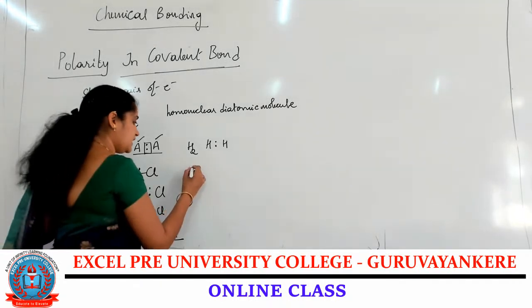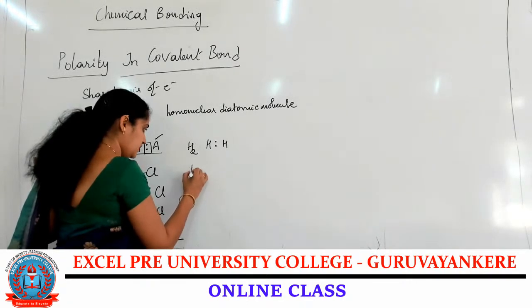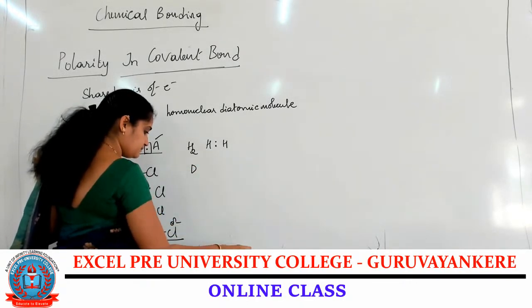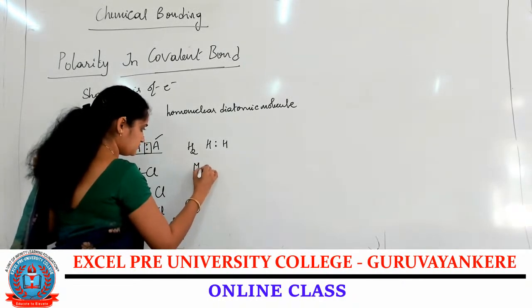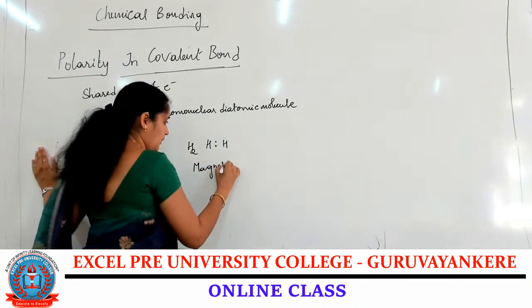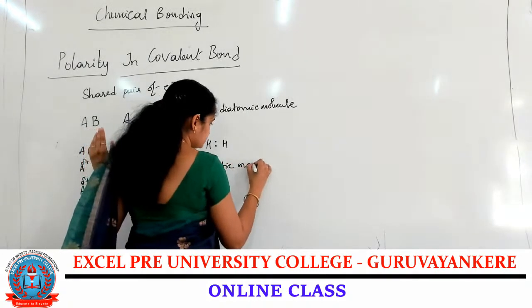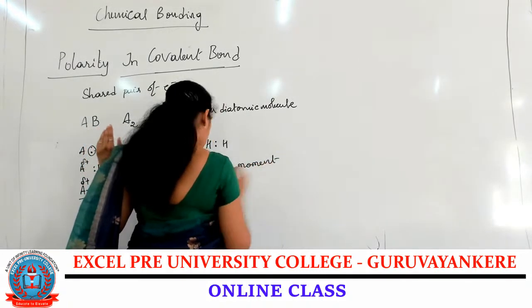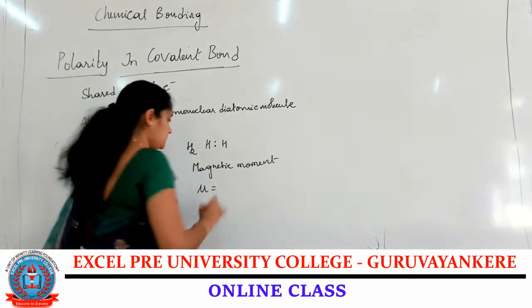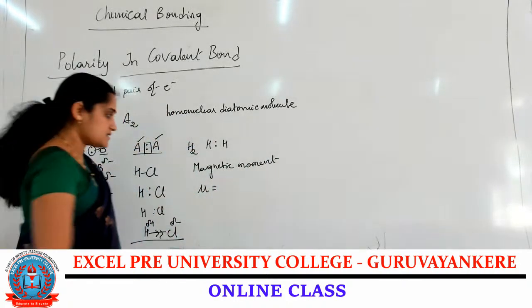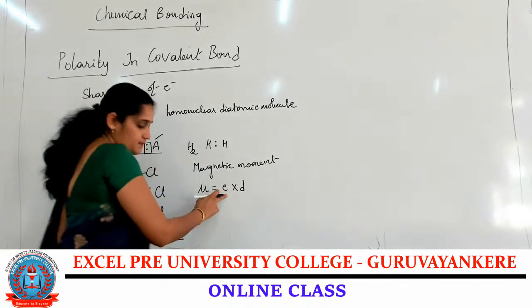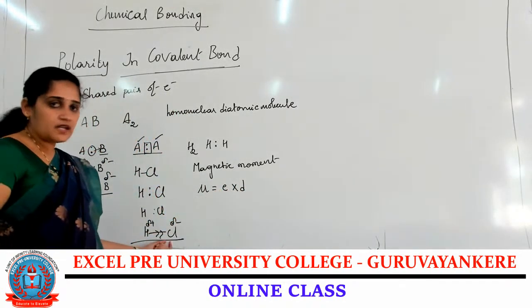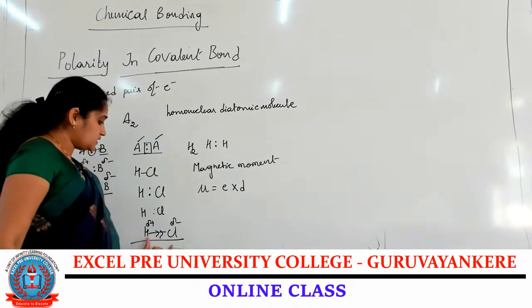That polarity can be calculated using the dipole moment. This dipole moment is represented by mu equal to e into d. e is the charge on an atom, and d is the distance between the two atoms.